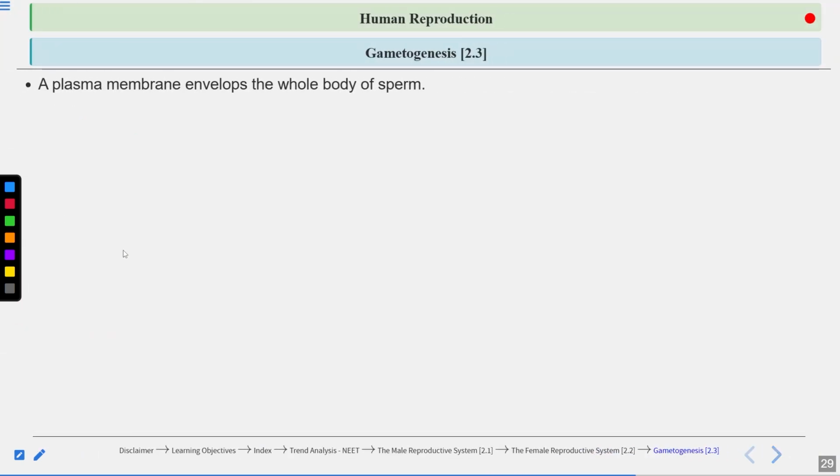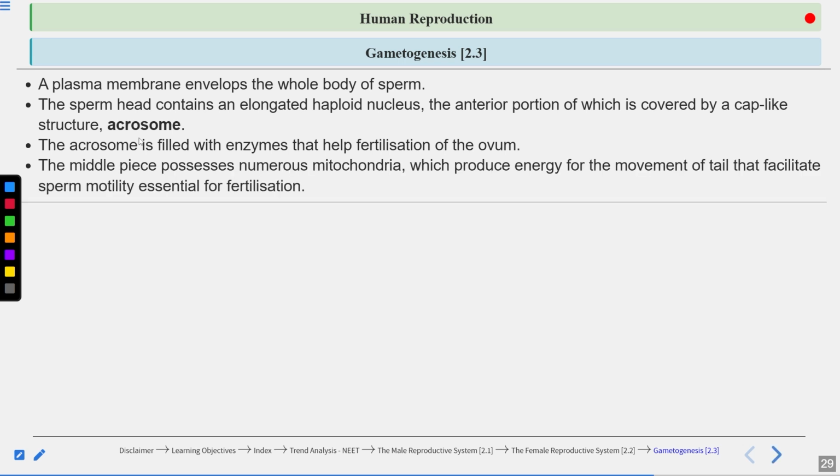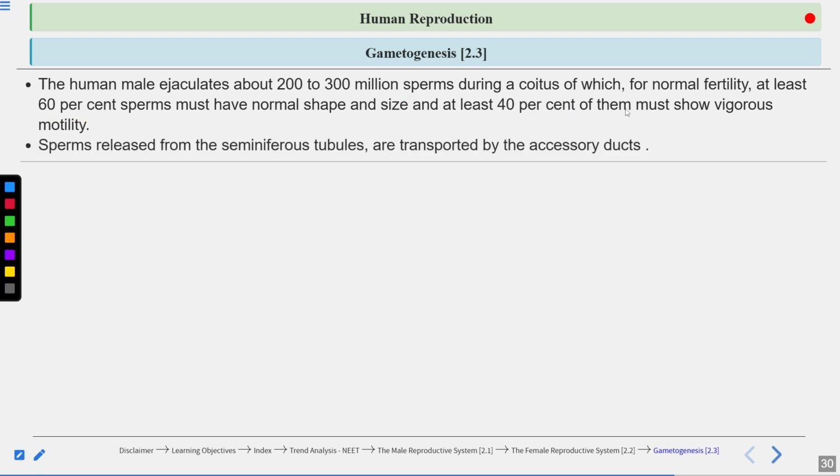Now the plasma membrane envelops the whole body of the sperm. Sperm head contains the nucleus and the acrosome. Acrosome is filled with enzymes helping the fertilization of the ovum. Middle piece consists of numerous mitochondria. It provides energy for swimming. A human male ejaculates 200 to 300 million sperms during coitus, of which for normal fertility at least 60% of the sperms must have normal shape and size, and 40% of them must have vigorous motility.